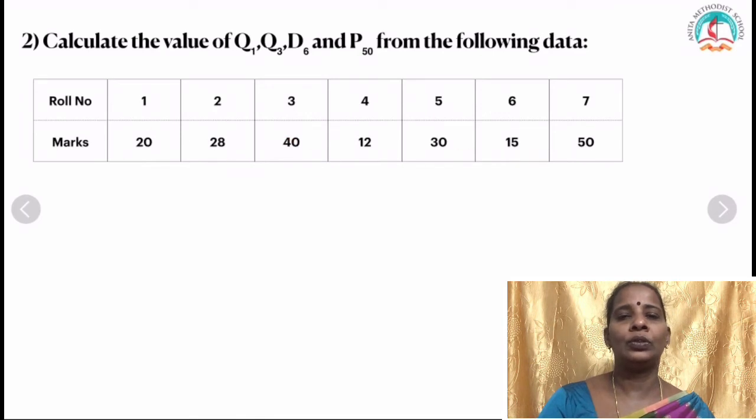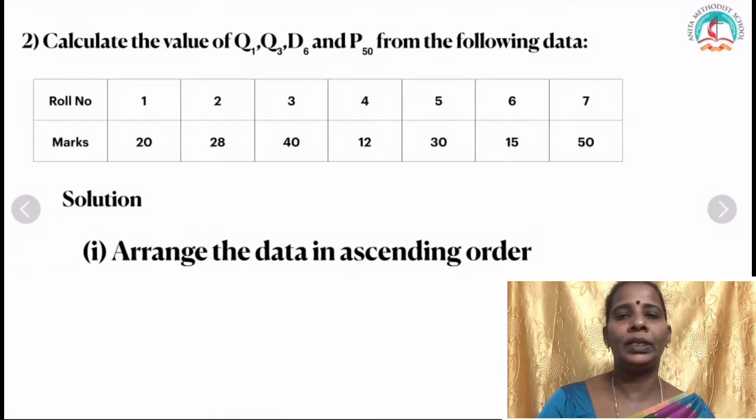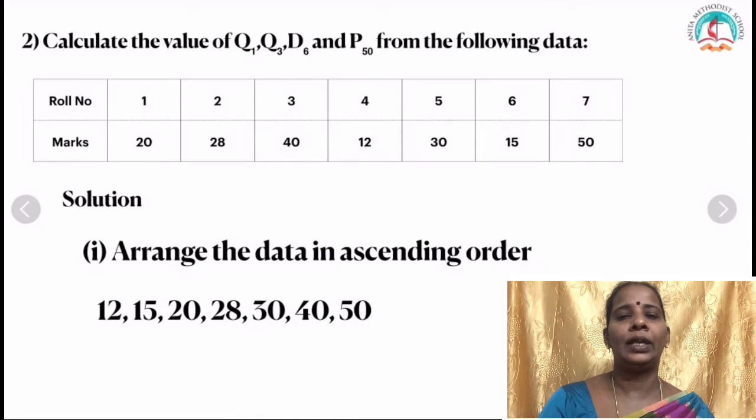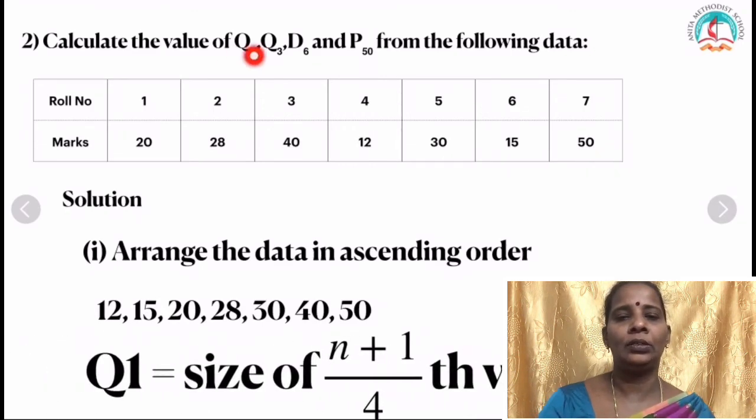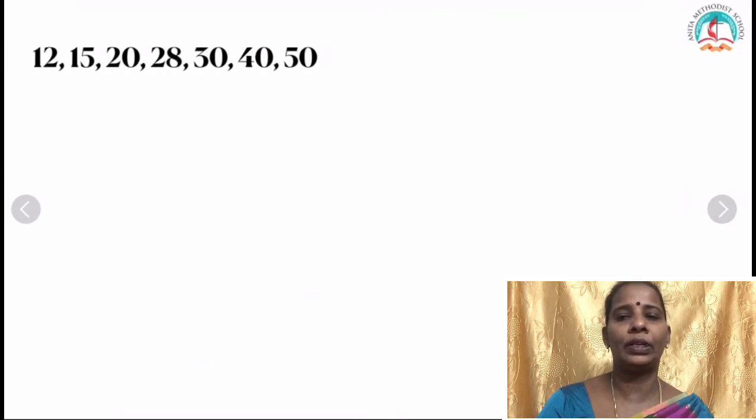Now here I am going to use the same format. Now I am going to find out Q1. Before that, how many data are given here? 7 data. Arrange the 7 data in ascending order: 12, 15, 20, 28, then 30, then 40 and 50. After you arrange it in ascending order, write the formula. The question is Q1. Q1 is what? n plus 1 by 4. And what is the value for n? 7. So 7 plus 1 divided by 4.